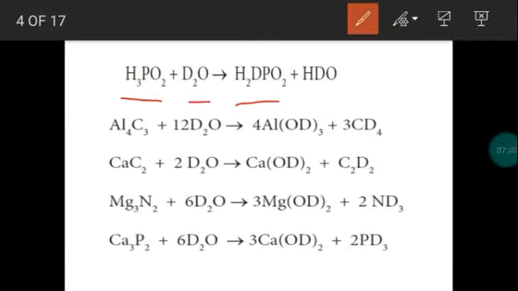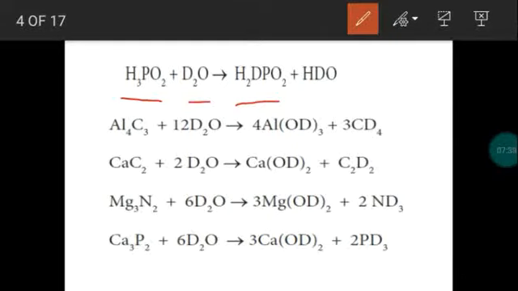So heavy water reacts with other substances containing hydrogen atoms. So the hydrogen atoms will be replaced by deuterium present in the heavy water. So it involves an exchange reaction. Next, some other compounds will also react with heavy water. It produces different types of compounds.